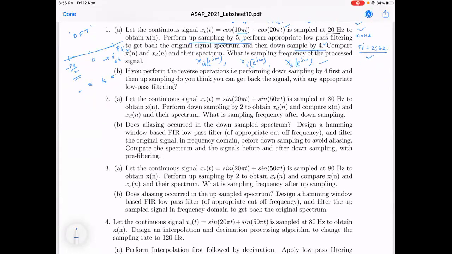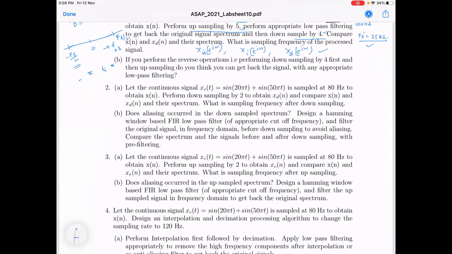Any question on the first question, implementing the first question? If you don't have any question, then I will move on to the second question. The second question is also the same. In fact, all the questions are the same.